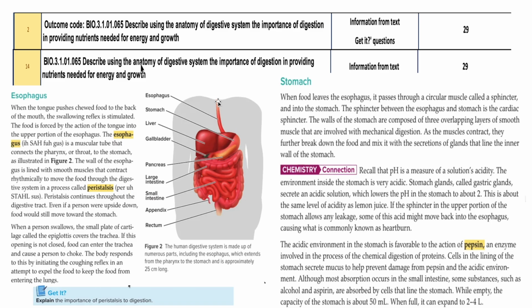Because of this, even if you are upside down, your food will be moving through the digestive tract all the way from the mouth to the anus, right? So all over the digestive system, the peristalsis is happening, even in your small intestine. So peristalsis is the movement of smooth muscles. You can relate this to the movement of a snake. So the food is moving through the esophagus through peristalsis.